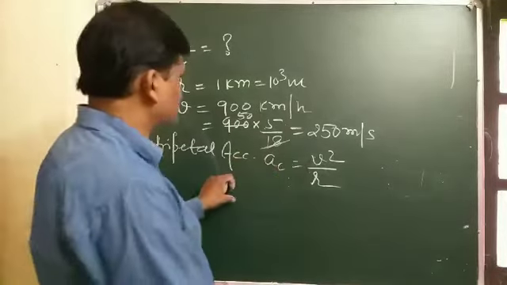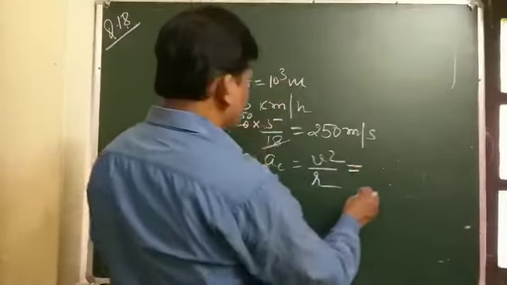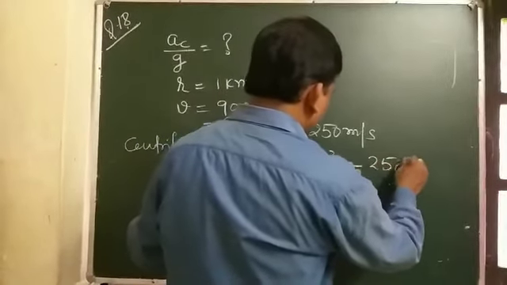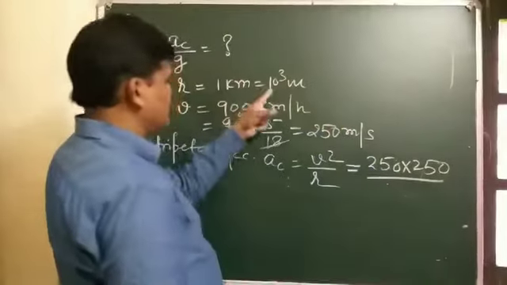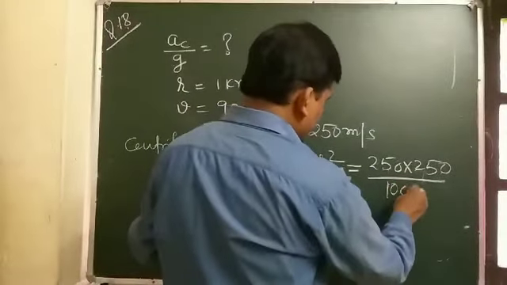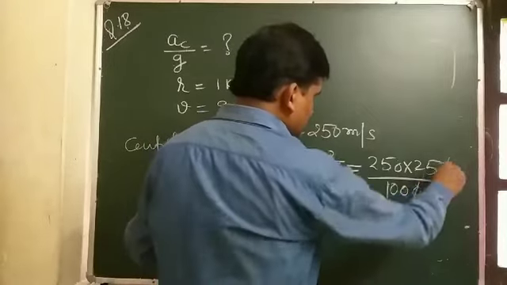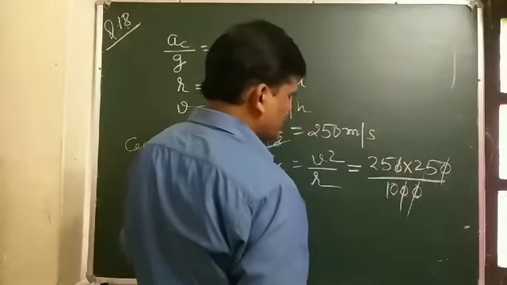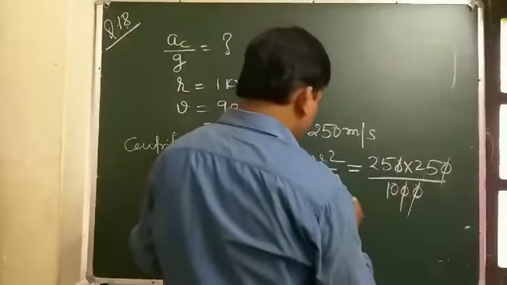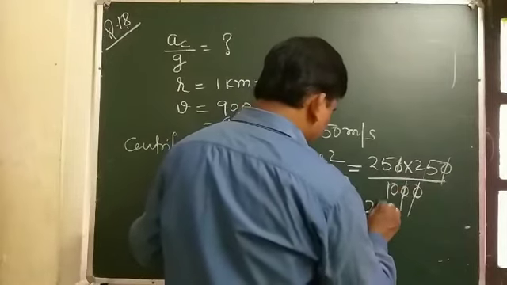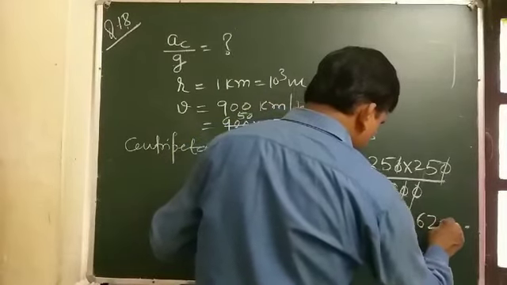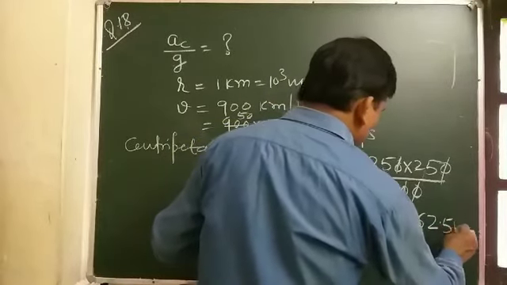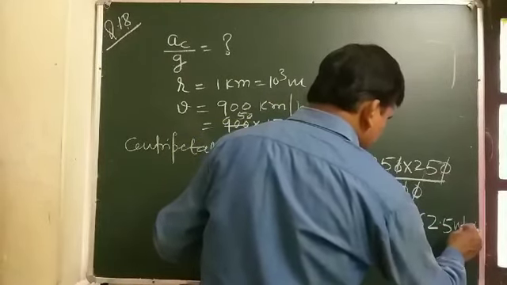So V square means 250 into 250 divided by the radius, 1000. The zeros cancel, and 25 into 25 is 625, divided by 10. It comes out to be 62.5 meter per second square.